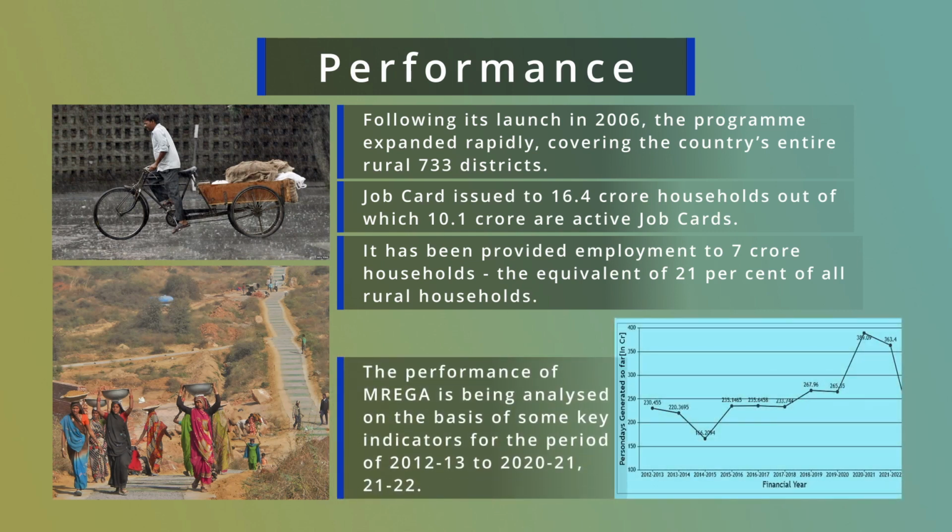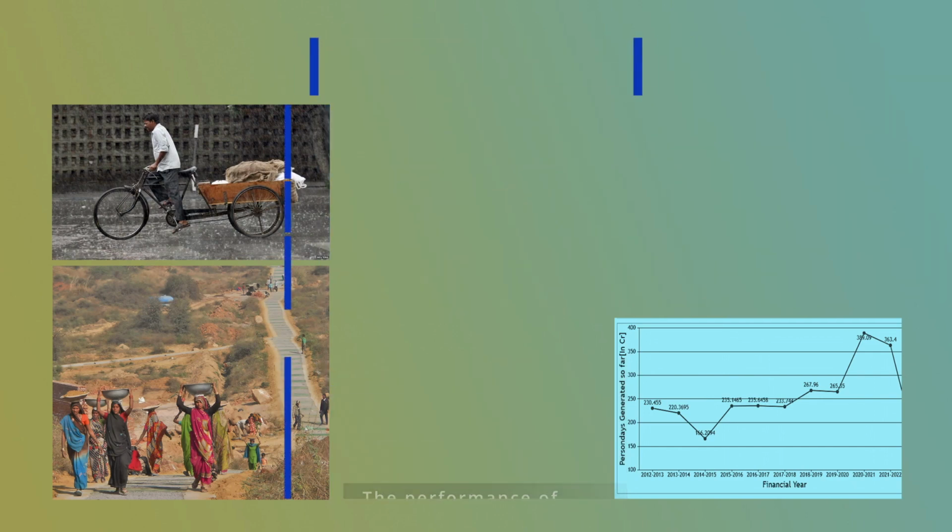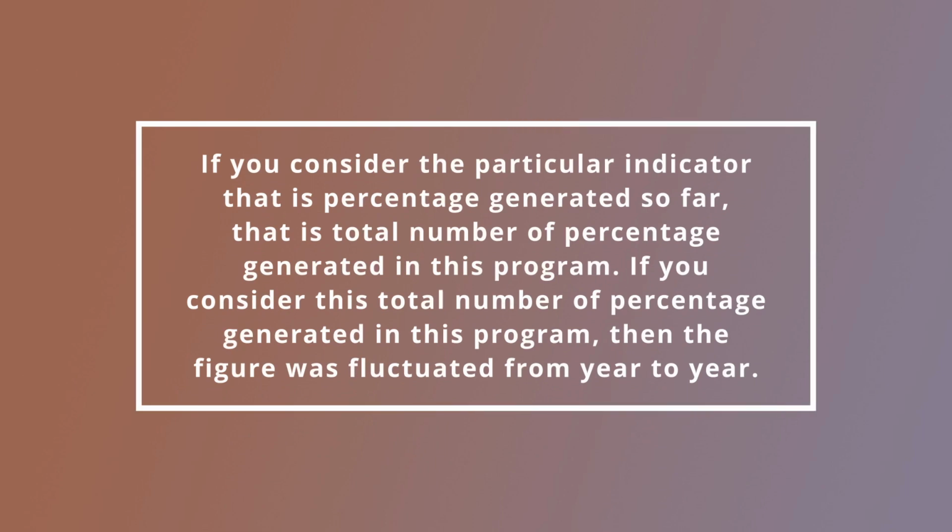The performance of the Mahatma Gandhi National Rural Employment Guarantee Act, or MGNREGA, is being analyzed on the basis of some key indicators for the period 2012-13 to 2021-22. During these last 10 years, we can understand to what extent the benefits of the MGNREGA program are received by households. Consider the particular indicator, persondays generated so far, that is, the total number of persondays generated in this program.